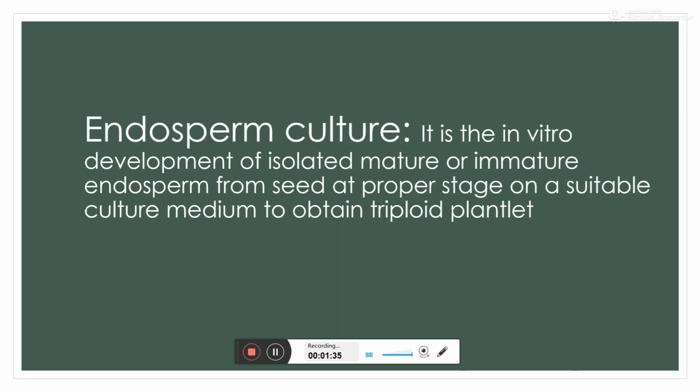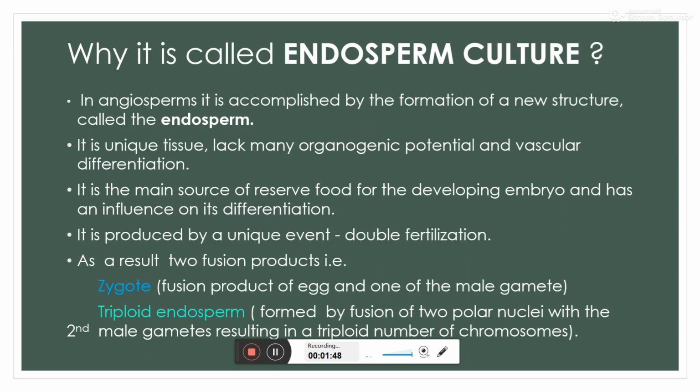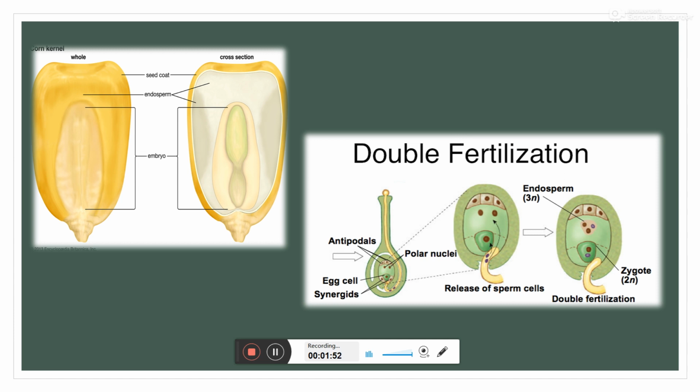So we already said that triploid production can otherwise be called endosperm culture. Before coming to endosperm culture, let us know what endosperm is. We are all familiar with endosperm. This is a specialized tissue present in angiosperms, and it is formed as a result of double fertilization.